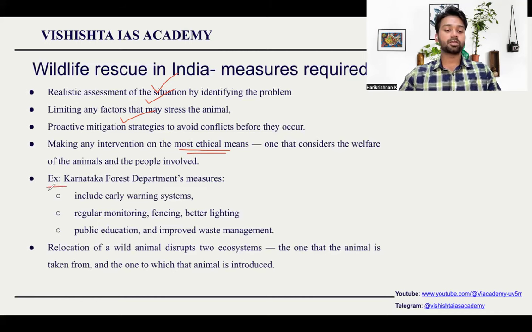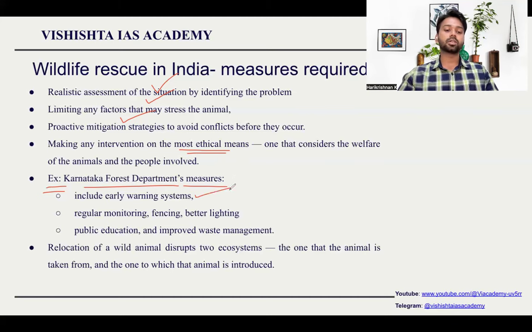A very good example to this is Karnataka's forest department's measures. It can be mentioned as a case study or an example. The Karnataka government, because its city, especially Bangalore, is located very close to Bandipur and Western Ghats, there are a lot of cases where wildlife will get into the city. So they have designed a proper measure for it, which other states can also adopt.